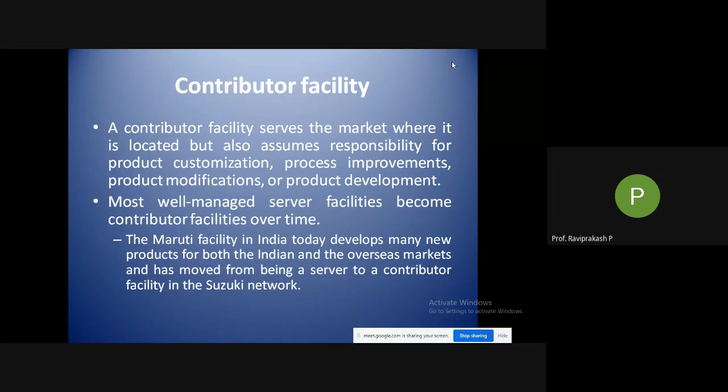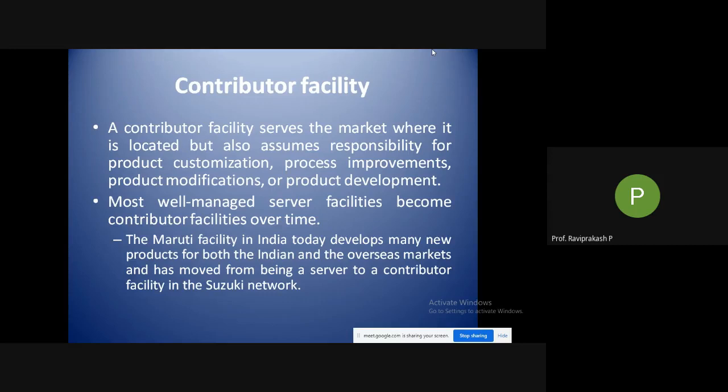Okay, so these cars which are produced by Maruti in India are even exported. Not just for the Indian market, they are exported to overseas markets, and it has moved from being a server to a contributor facility in the Suzuki network. It is not just producing, it is even making new cars, making modifications and also catering to overseas markets as well. So that is Maruti Suzuki's role now.